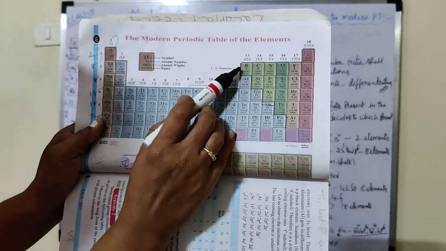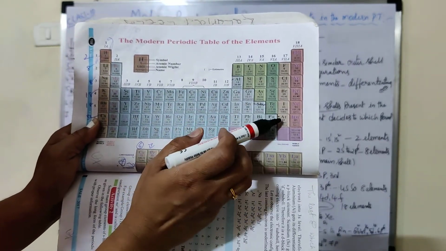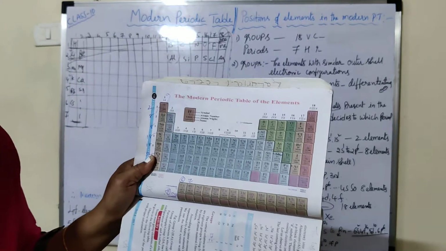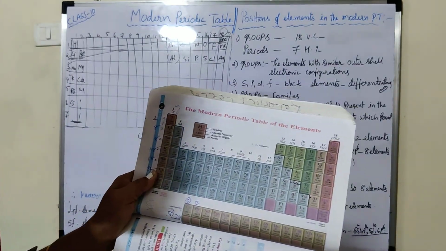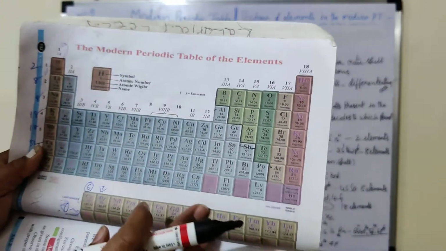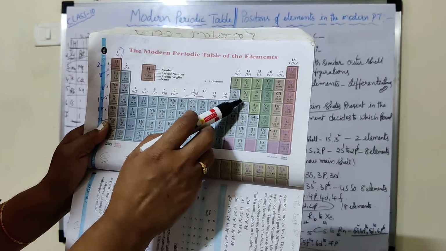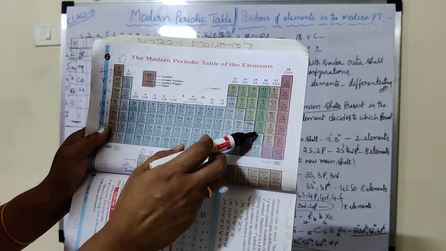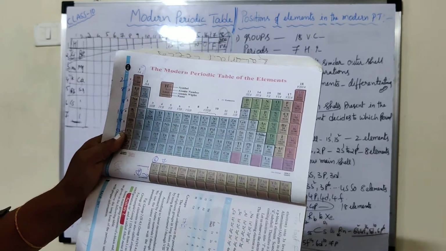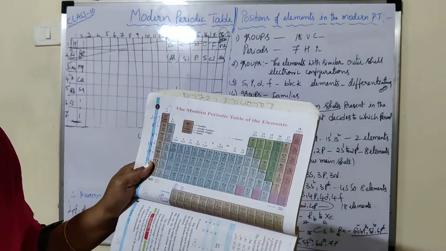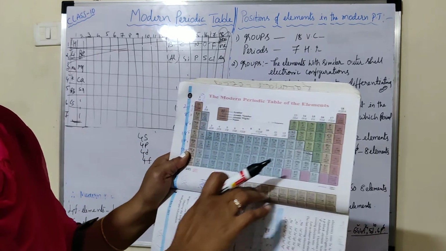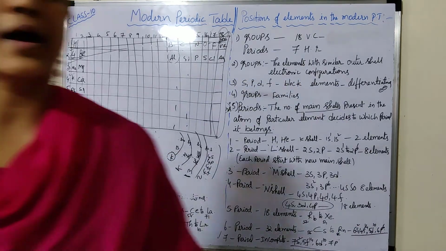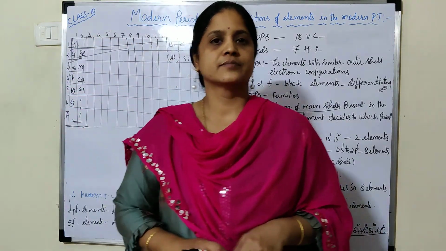The elements which are on the staircase are known as semi-metals, meaning they have the properties of both metals and non-metals. So boron, silicon, germanium, arsenic, tellurium, all these are known as semi-metals. So this is about the modern periodic table. I hope you all understood. Thank you.